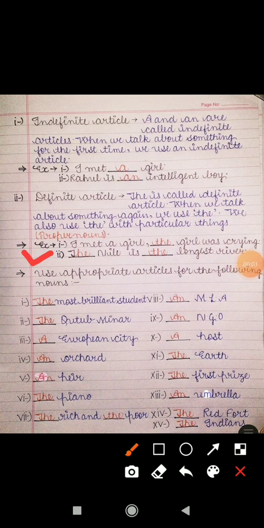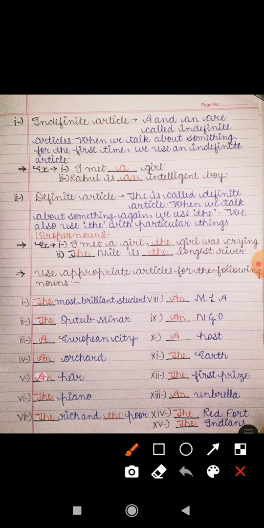Second example: the Nile is the longest river. Here Nile is a proper noun, that's why we have used the here, and we have used the again because longest is the superlative degree of adjective. So that's why we have used the here. The sentence is: the Nile is the longest river.